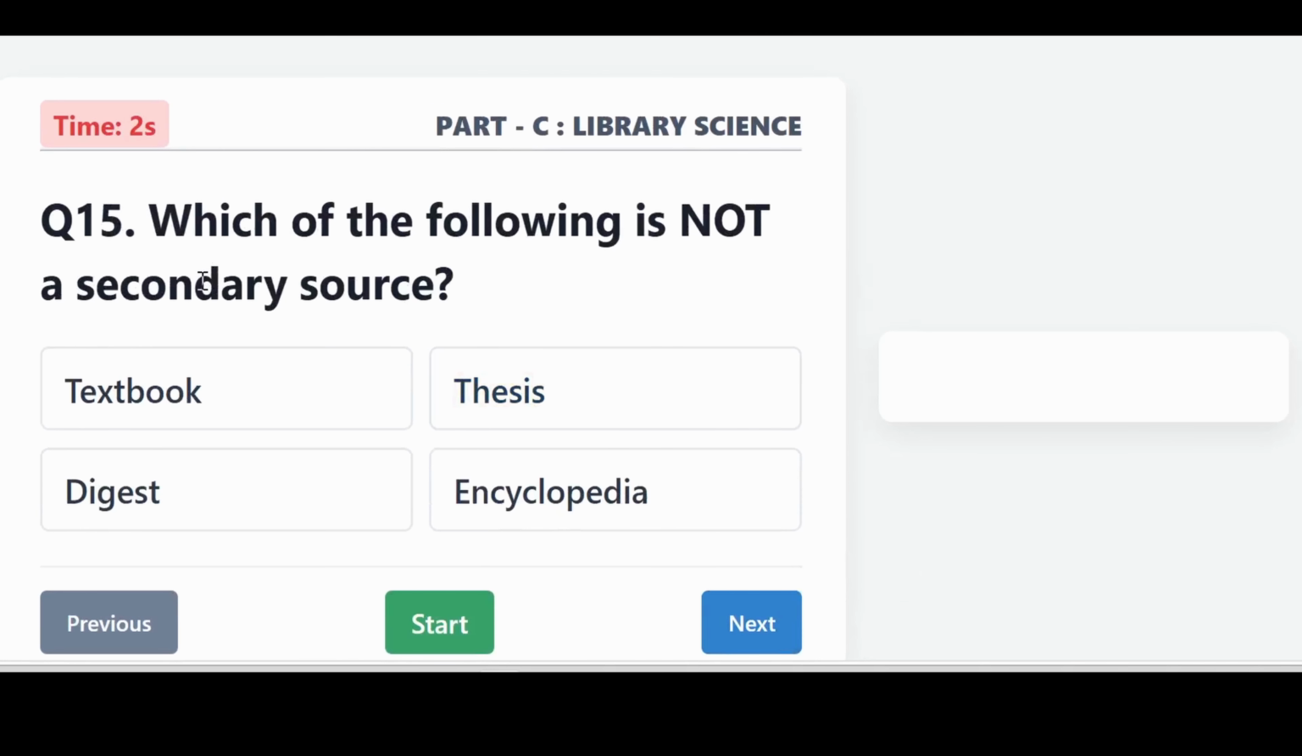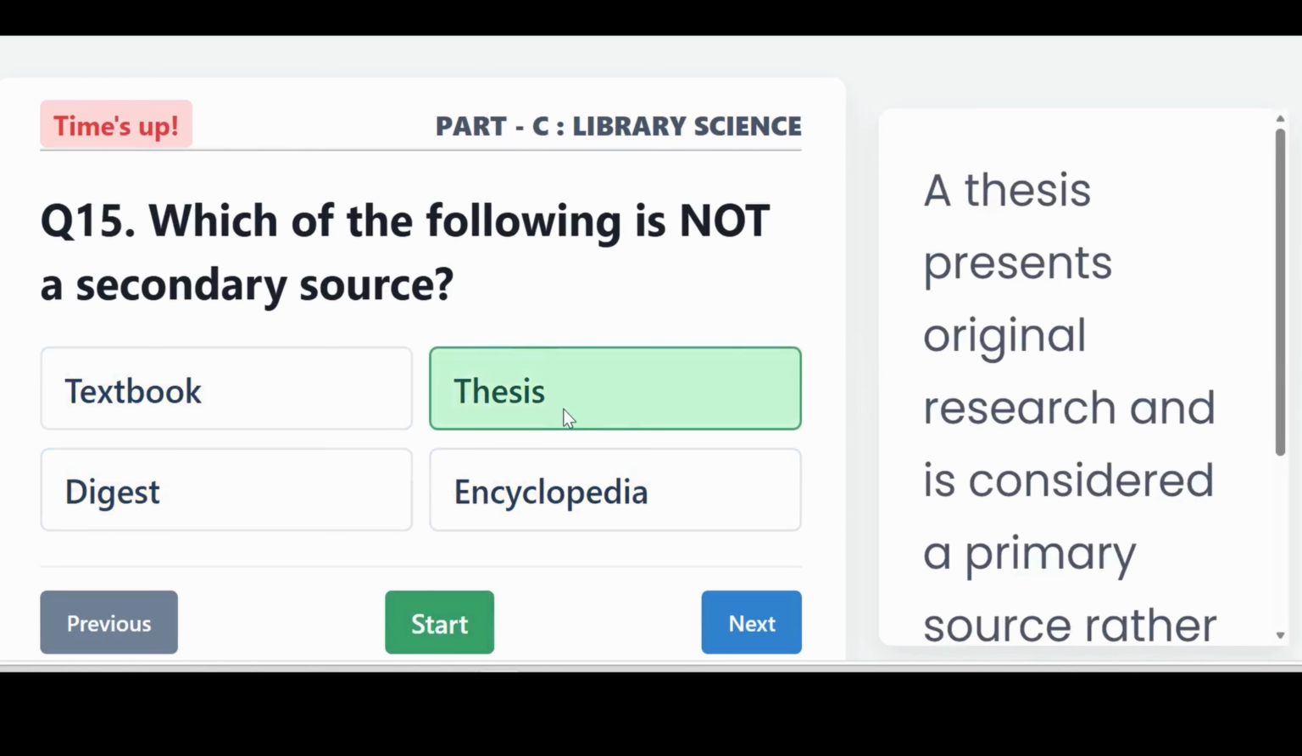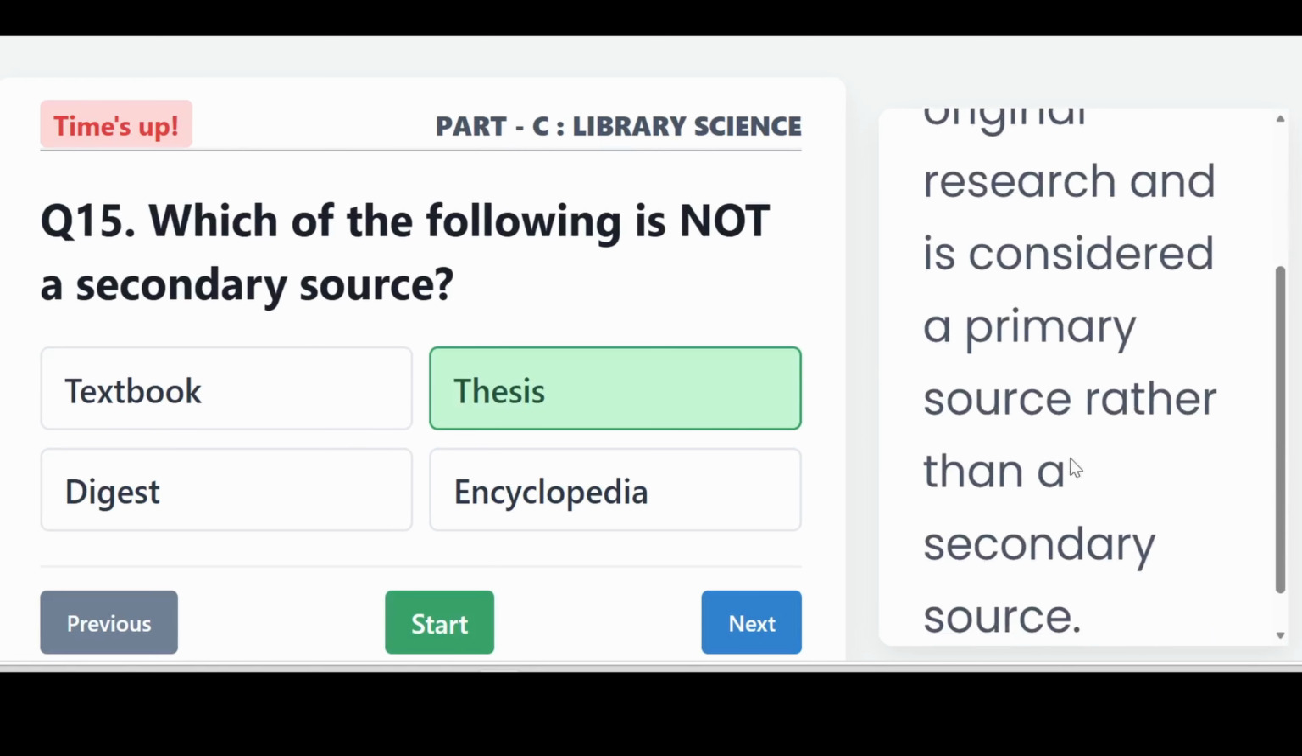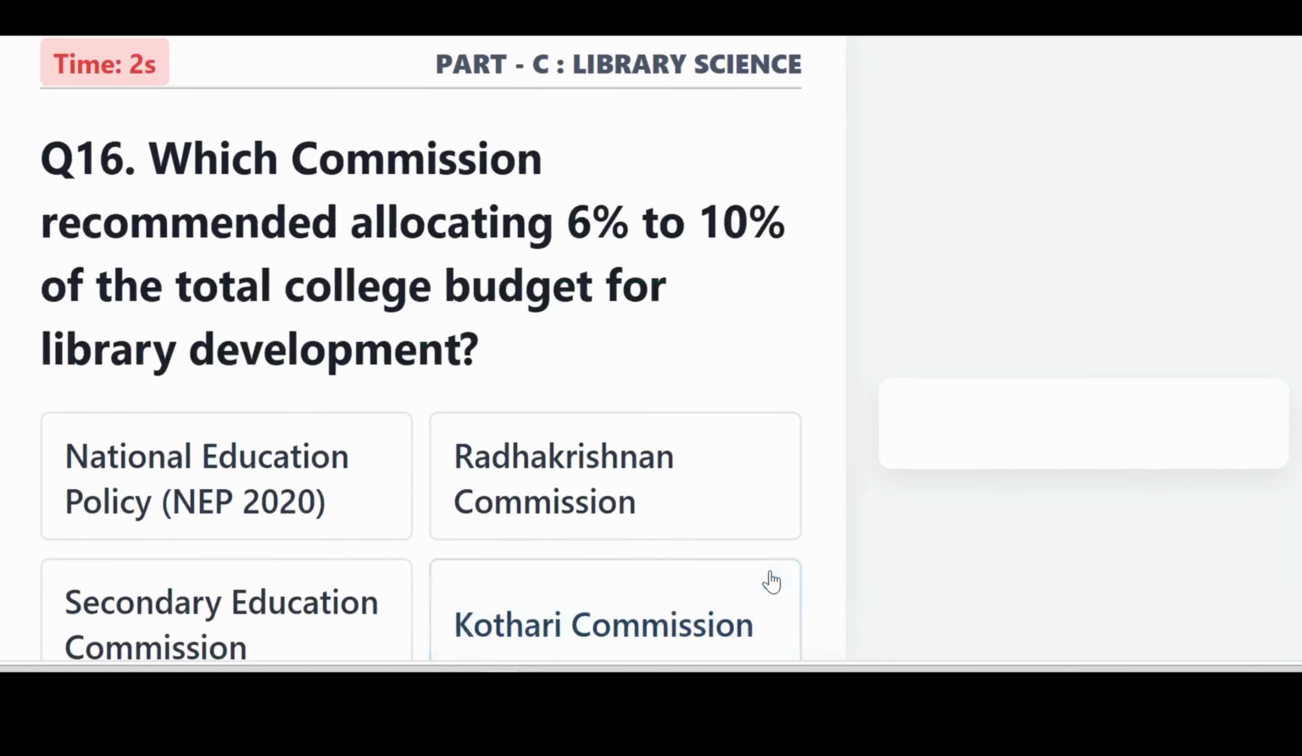Which of the following is not a secondary source? It is thesis. A thesis presents original research and is considered a primary source rather than a secondary source.